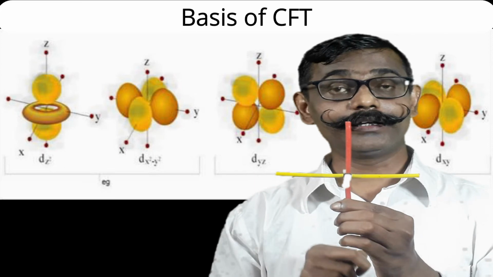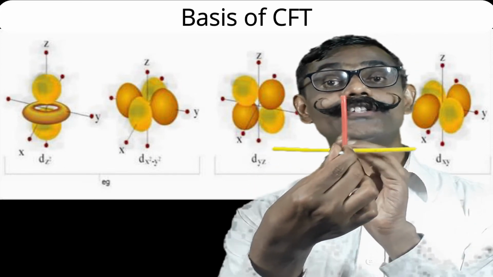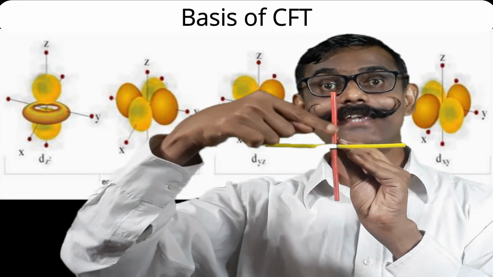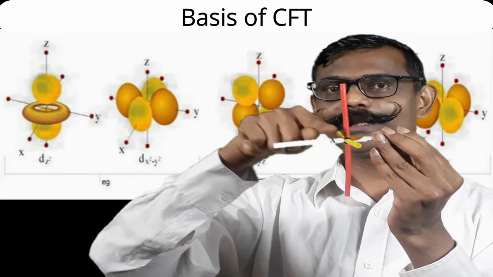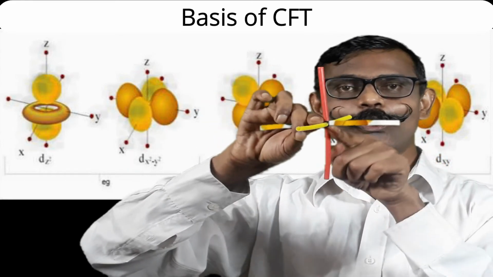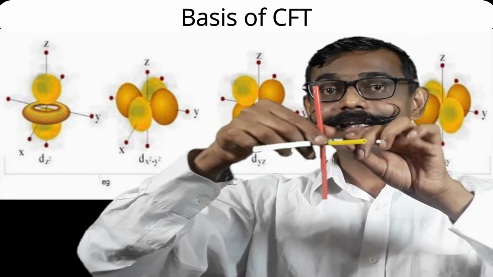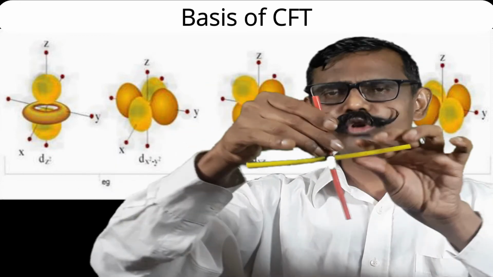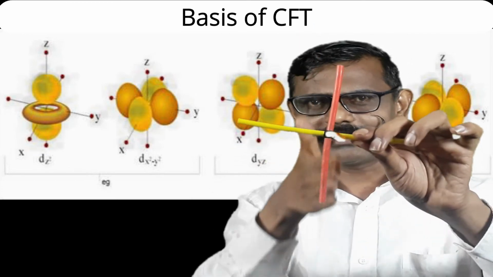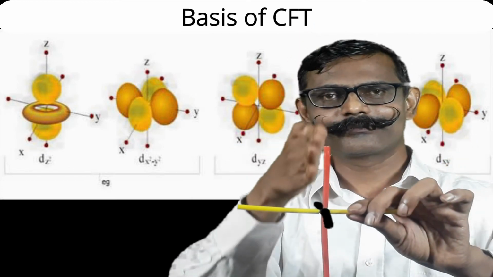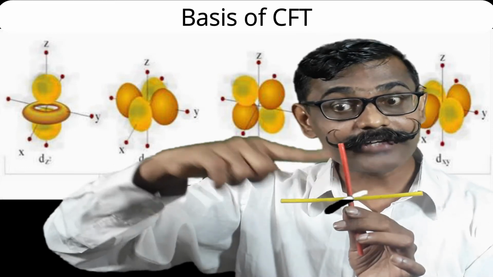Now see the third orbital, dyz orbital. Where is our y axis? Yes, towards you, and towards means y. Where is z? Up and down. So in between y and z, if I rotate that, here will be one lobe of dyz. The opposite lobe will be here. Next lobe, opposite lobe. So likewise, in between y and z, the lobes will be there. If I cut that yz orbital, the lamina will be in this way. It is the yz plane. Is the dyz orbital clear? It is not along the y and z axis. It is in between the y and z axis.